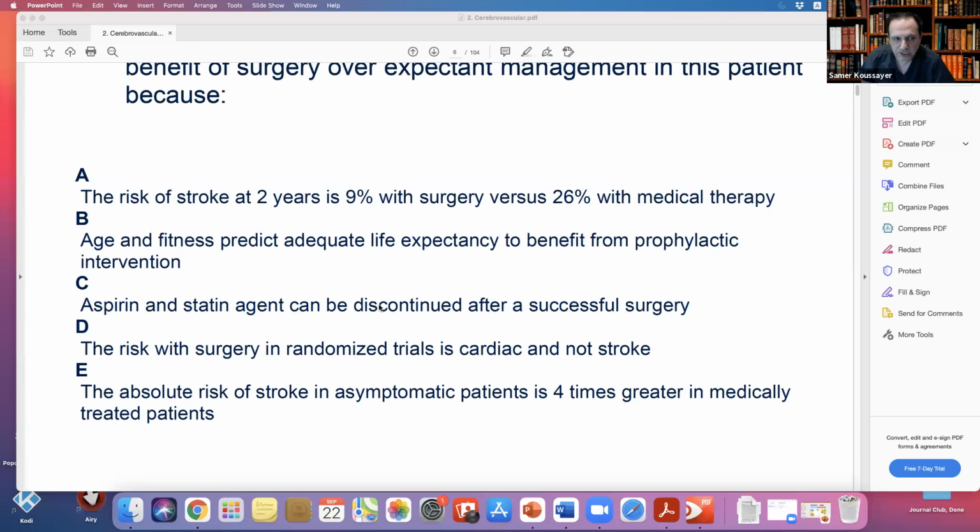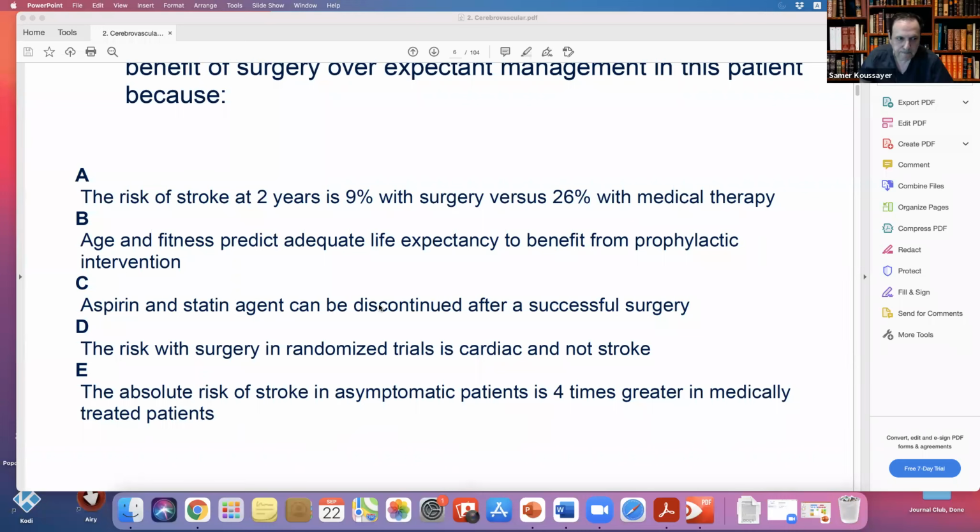When the cardiologists came on board and started advertising for stenting, they started looking at the cardiac risk because they wanted to balance the high risk of stroke with the stent. But the ACAS study talked mainly about stroke. In my trial, the main risk was stroke, not cardiac.